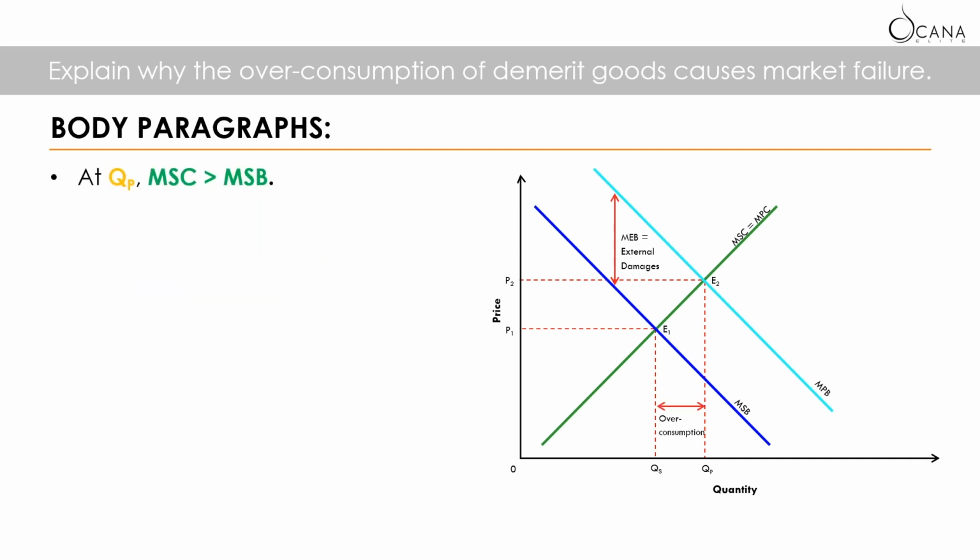So it is great that we have talked about overconsumption. Now we also have to talk about the deadweight loss, because the question was asking why overconsumption of demerit goods causes market failure. It's because there is inefficiency in the market.